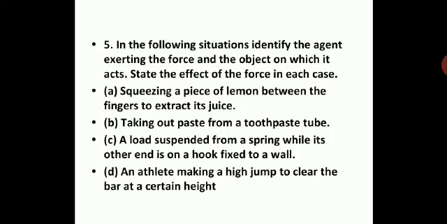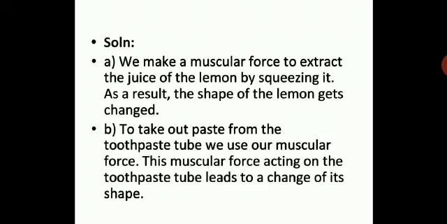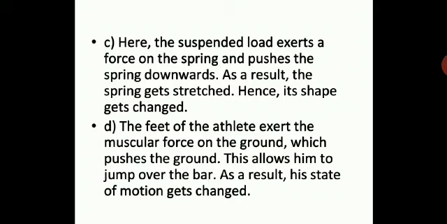Then next one, D. An athlete making a high jump to clear the bar at a certain height. So let us see the answer for this. The feet of the athlete exert the muscular force on the ground. You can see the athlete, the feet very firm on the ground. When the athlete exerts the muscular force on the ground, which pushes the ground, though the ground will not move, it means a very firm hold or grip on the ground. This allows him to jump over the bar.